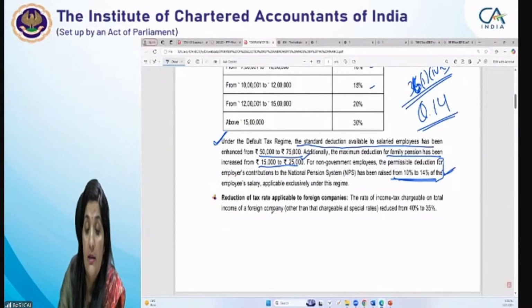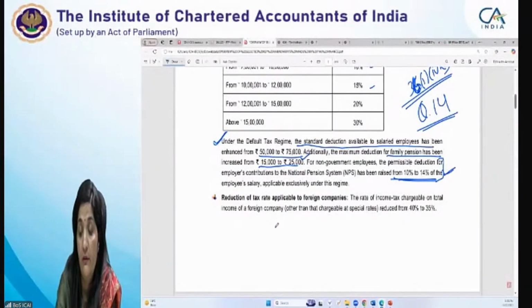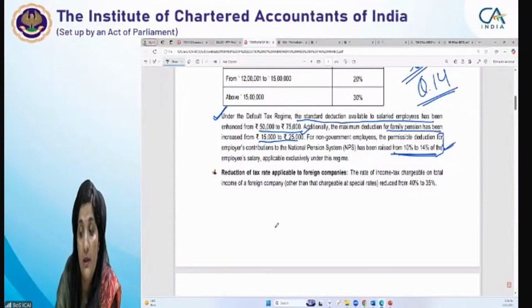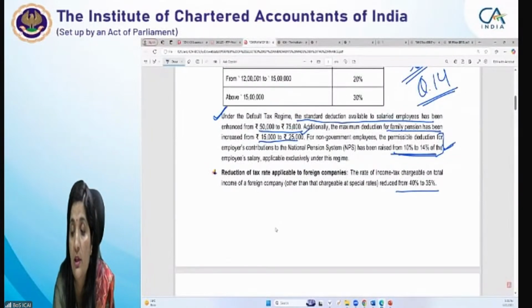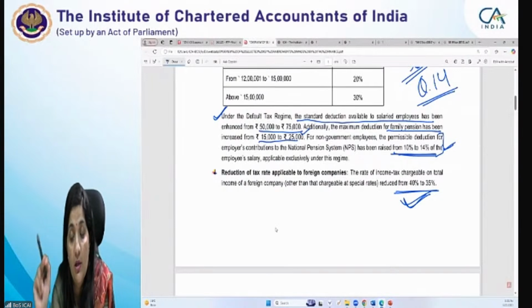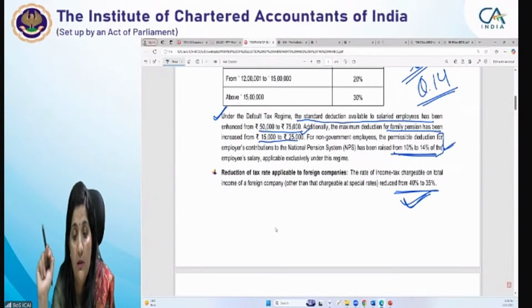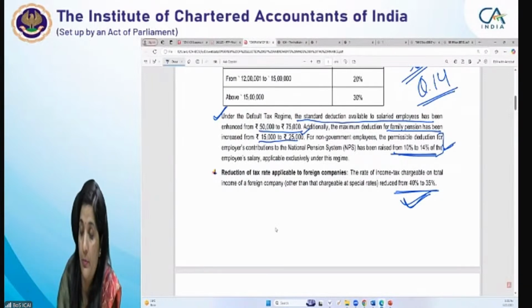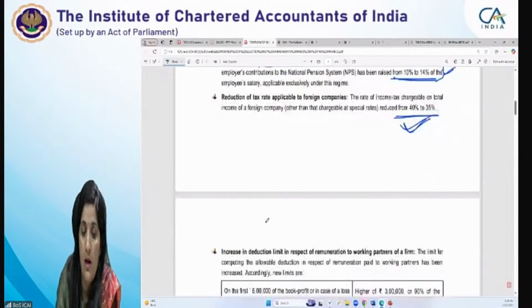Then again, there is a reduction of tax rate. It is very, very important for foreign companies. It is reduced from 40% to 35%. बहुत important है. ध्यान रखिएगा कि it is being reduced from 40% to 35% for a foreign company. कोई भी question they may be asked.